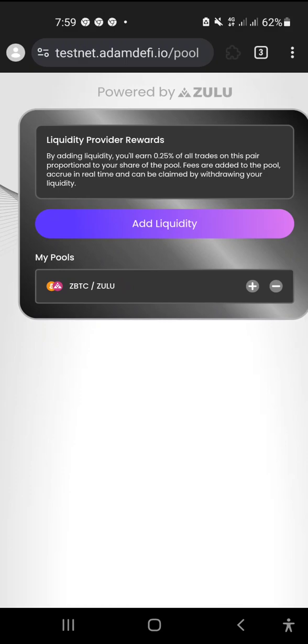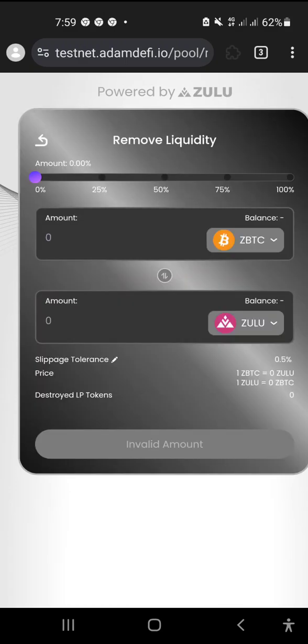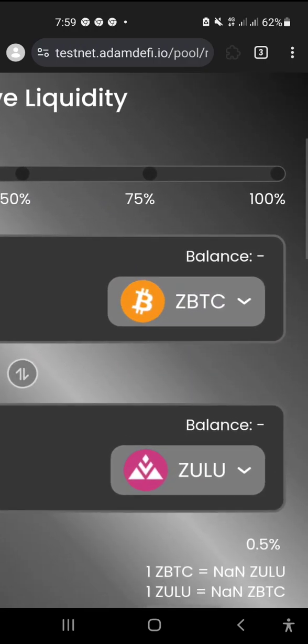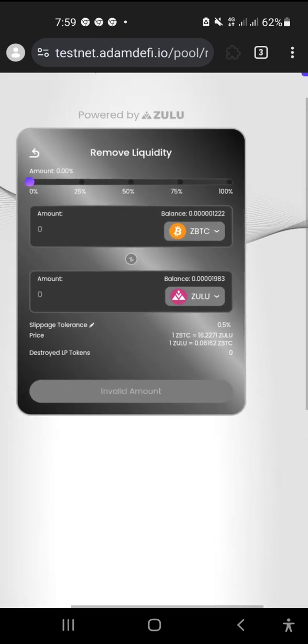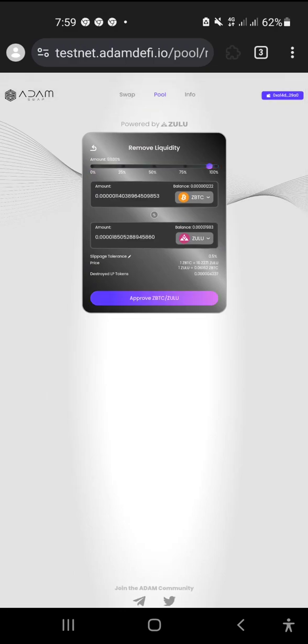So click on this minus option because I want to remove liquidity here. Wait until it shows your balance, because it will take some time. Okay, already showed, and click on this 100% and approve. Your MetaMask gets notified after a while.